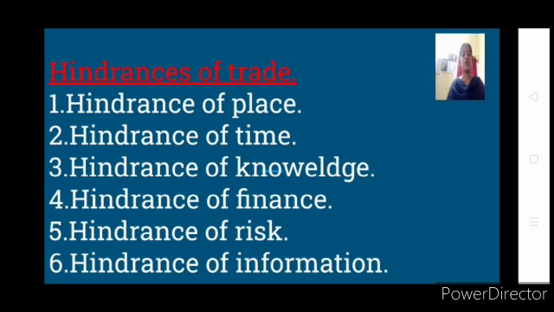Once again, I will be explaining this. When goods are produced by a manufacturer, by the industry, those goods have to be given to the consumer. That is what your trade is. That is, buying and selling of goods is called your trade, isn't it? So, in the movement of goods, there come many issues. Those issues are called hindrances of trade. So, you can see the list of 6 hindrances, and your auxiliaries to trade are the helpers to these hindrances.